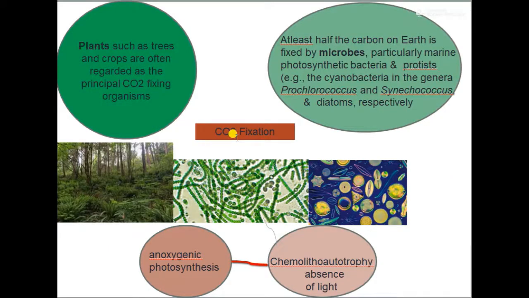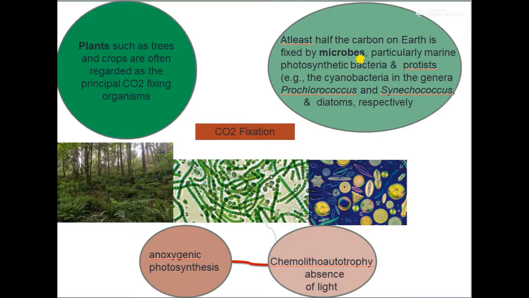Now, if you think of the process of carbon dioxide fixation, it is predominantly carried out by plants. Trees and crops are the most predominant carbon dioxide fixing organisms. At the same time, almost half of the carbon dioxide fixation on the earth is carried out by microbes, especially the marine photosynthetic bacteria as well as the protists.